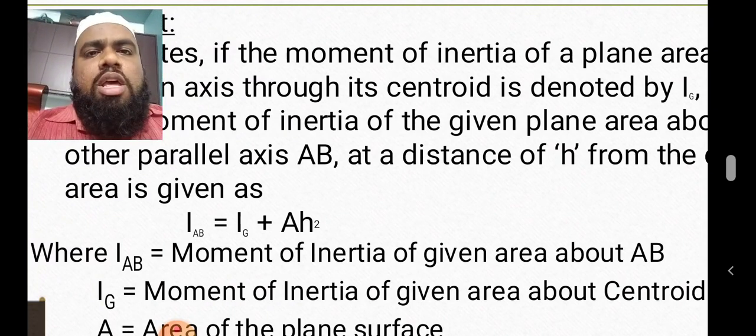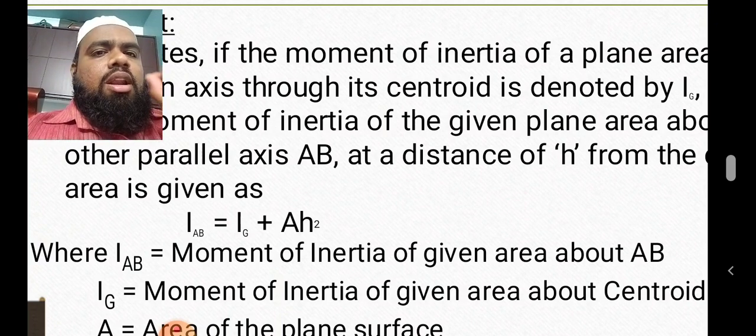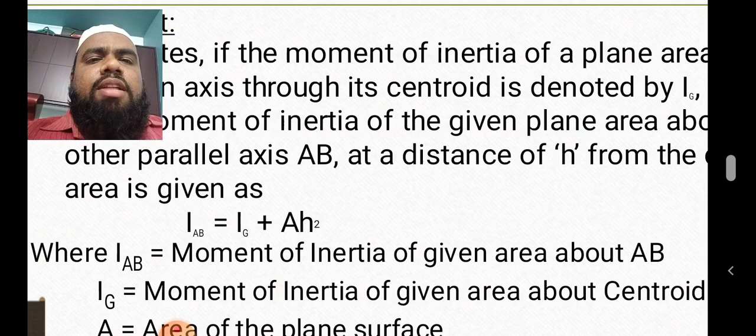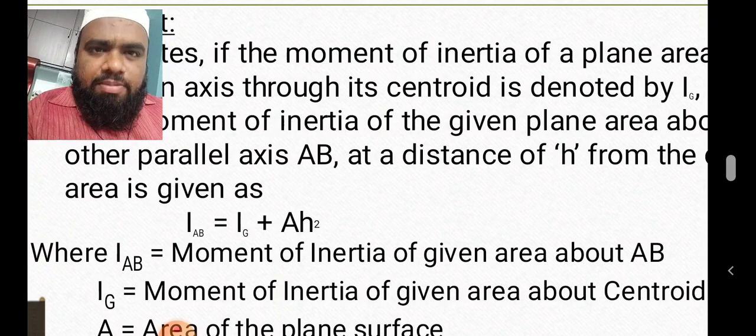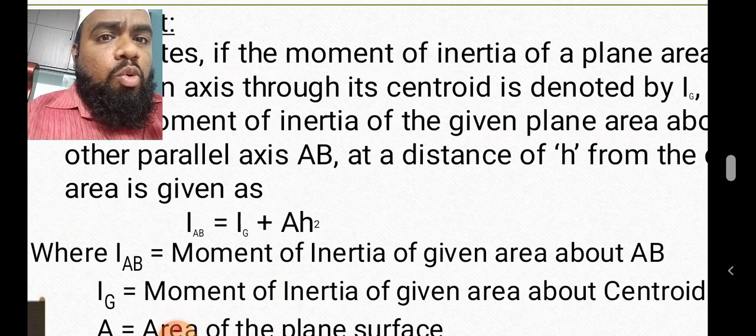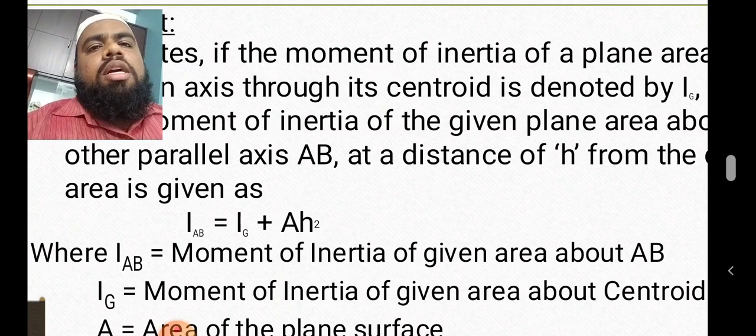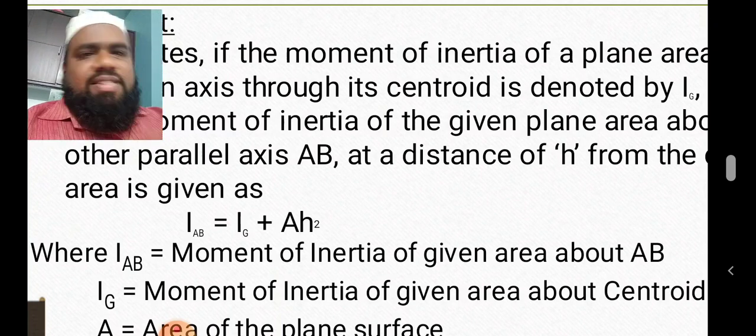It is not that we must use only these particular words or sentences. If you understand the logic and the concept, then you can create your own definitions and your own text, as long as it satisfies the basic rules of the topic. That's it. So IAB is equal to Ig plus AH square. This is what we are seeing. This is the parallel axis theorem.